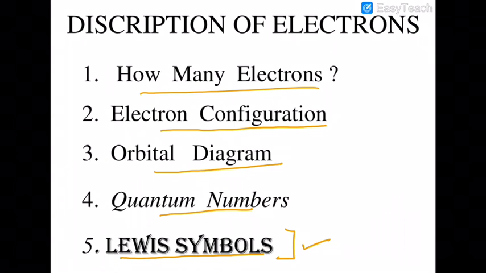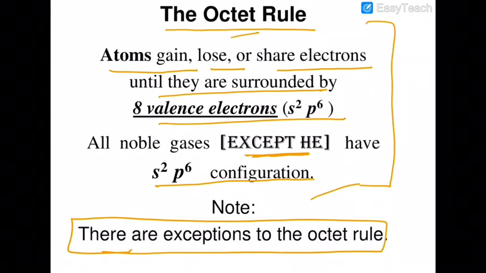So again keep in mind that atoms or molecules either gain, lose, or share electrons to achieve the nearest noble gas configuration. An atom always wants to obtain the configuration of its nearest noble gas, either by losing electrons or by gaining electrons or by sharing electrons.